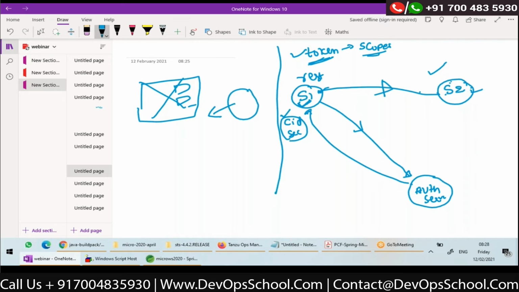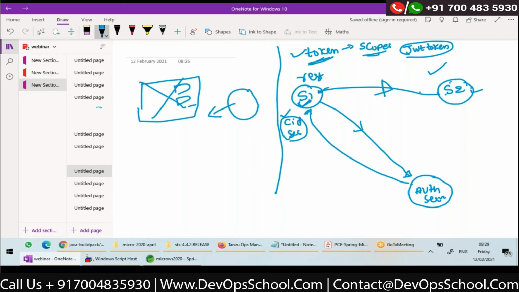Now S2 should be able to validate the token. Again, for validation, there are multiple mechanisms. One mechanism is that S2 can go to the authorization server and ask it to validate the token: is this token valid or not? But again, it is a round trip to the authorization server. But there is one more token called JWT token, which we will be discussing in security.